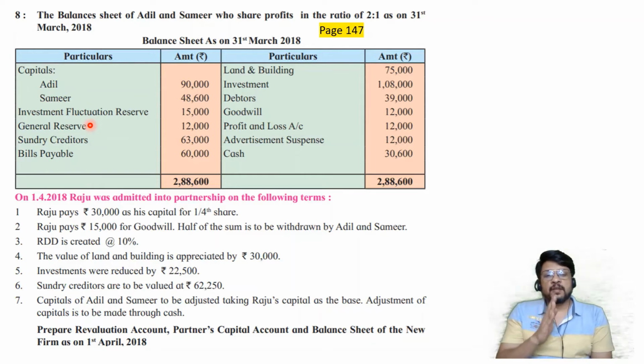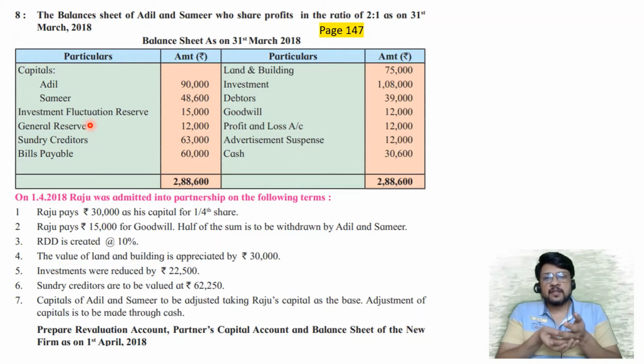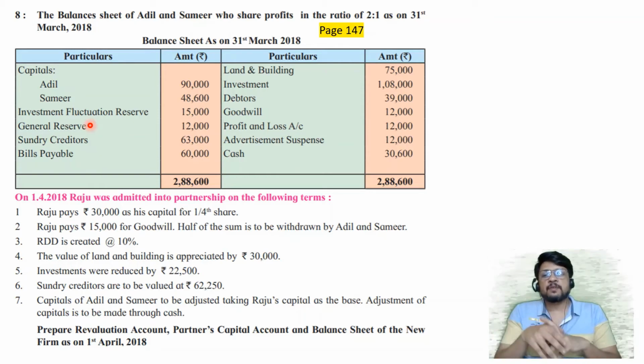So creation of investment fluctuation reserve happens either out of P&L account or out of appreciation in the value of investment every year. And utilization of investment fluctuation reserve is basically for the purpose of writing off the investments if the share prices fall down. I hope now it is clear to all of you. Creation of investment fluctuation reserve is either out of P&L account every year, P&L account is debited and investment fluctuation reserve account is credited. And utilization is when investments value go down, then we reduce investment and we reduce investment fluctuation reserve.